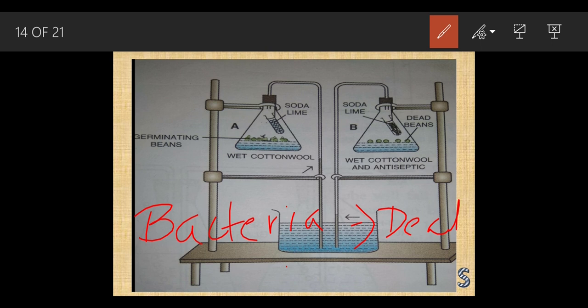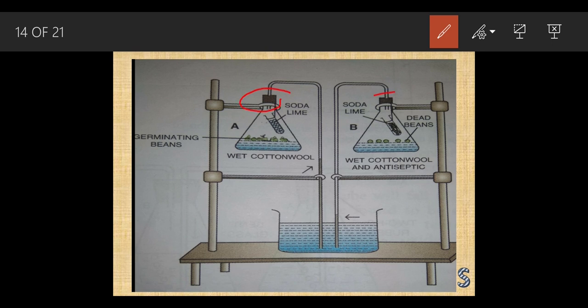Now what we have to do, see what we have to do. So this was the basic procedure. Okay, and the apparatus should be airtight. This is the cork which is fitted at the top, and inside this cork there is a tube which passes into the water. This is water. This tube is inserted inside this water.